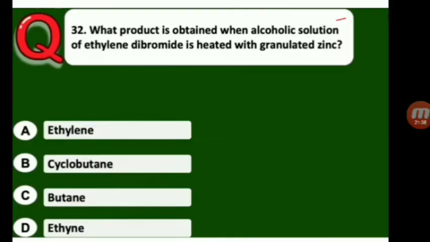So next question, what product is obtained when alcoholic solution of ethylene bromide is heated with granulated zinc? Zinc granule. So alcoholic solution of ethylene bromide. Ethylene bromide is nothing but a vicinal dihalide. Vicinal dihalide means adjacent carbons are having bromine atoms.